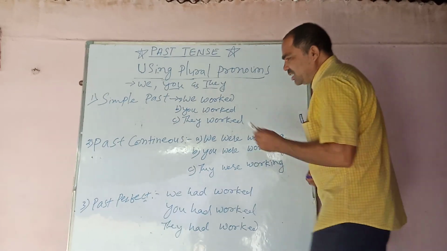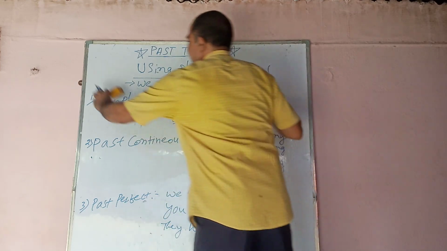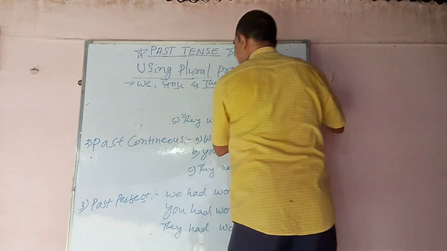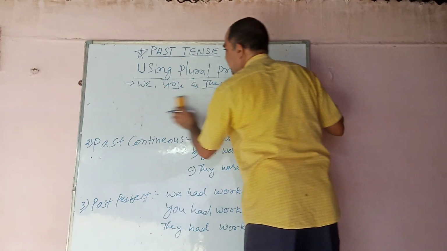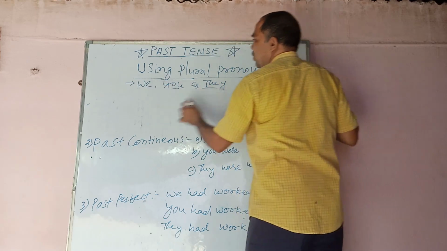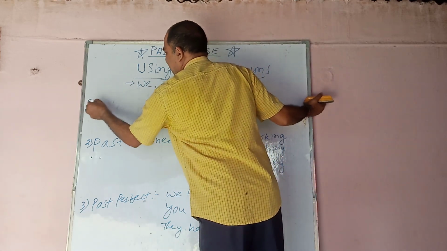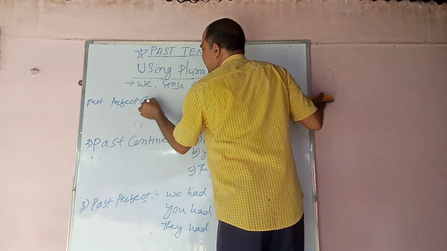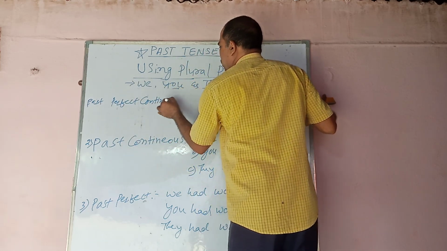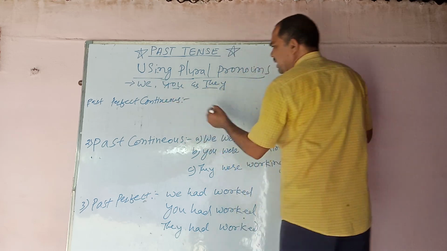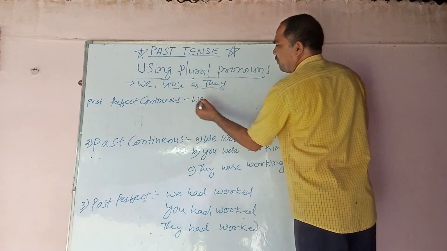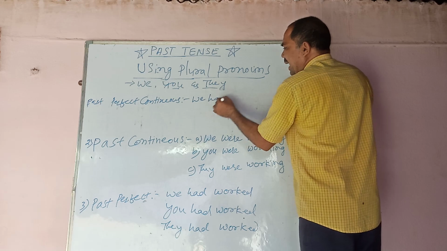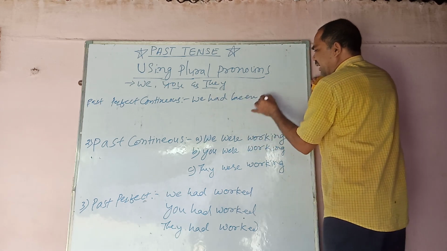How is it? Just see, my dears. Past perfect continuous. I am talking about the past perfect continuous after using we, you, they. Past must be there, perfect must be there, and continuous must be there. So how to write it? It's very simple. For example, you can take we had been working.